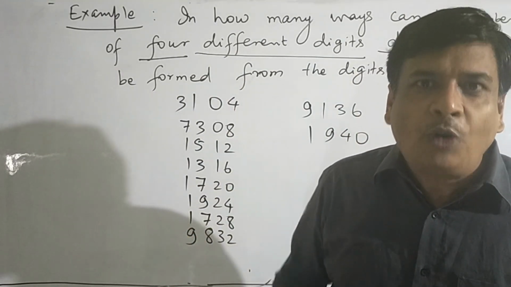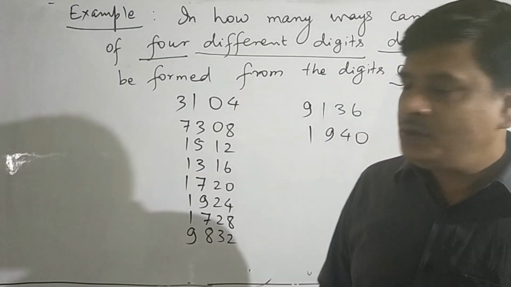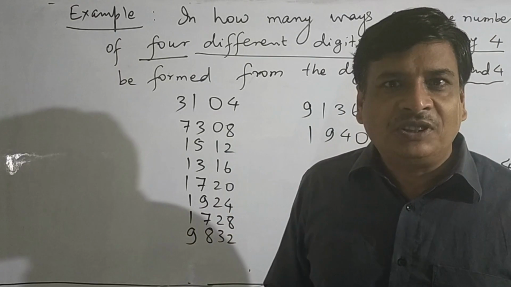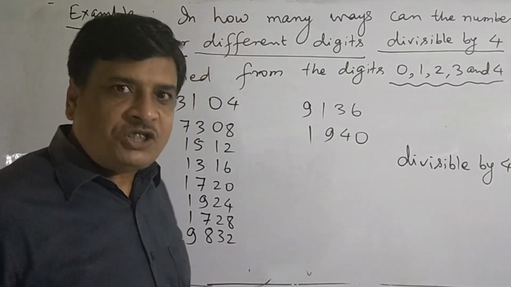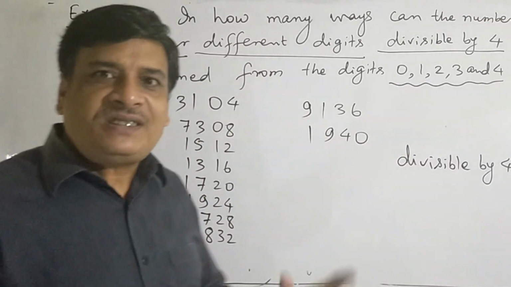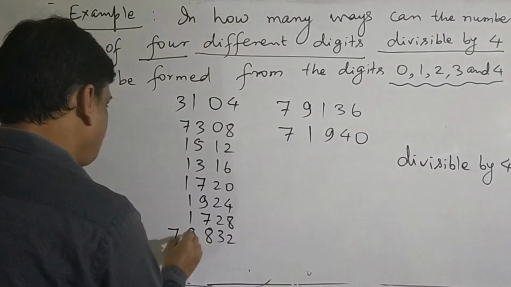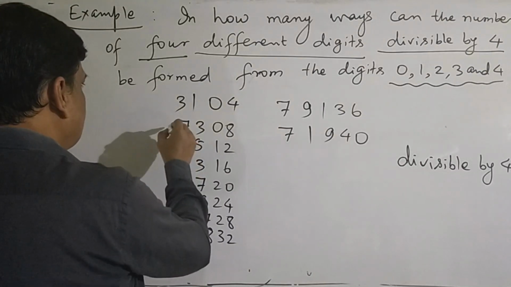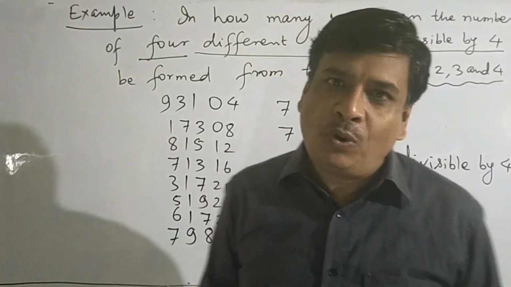We have taken the digits at the thousand place randomly, even then the numbers remain divisible by 4. If we want to make numbers of 10,000s, then at the 10,000 place any digit can be taken. These all numbers are still divisible by 4.